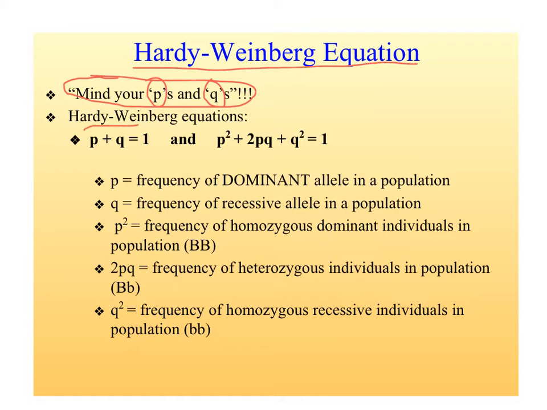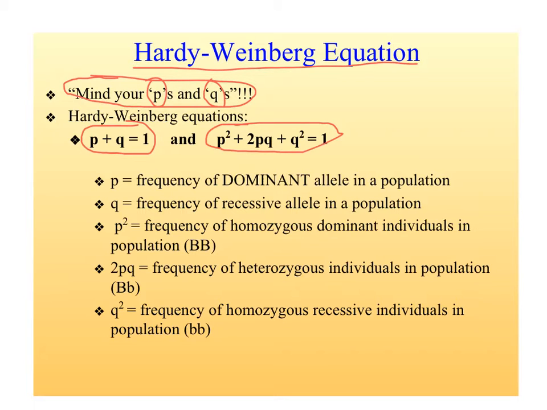All right, so the first one is P plus Q equals 1. That's about as easy an equation as you can ever have. It's even easier than Einstein's E equals mc squared. P plus Q equals 1. His second one is P squared plus 2PQ, which is 2 times P times Q, plus Q squared, also equals 1. Now, this doesn't really mean much unless we know what P and Q are. So, this is what it is.